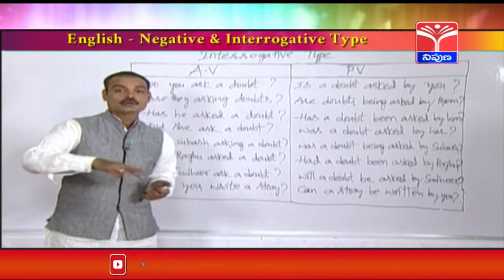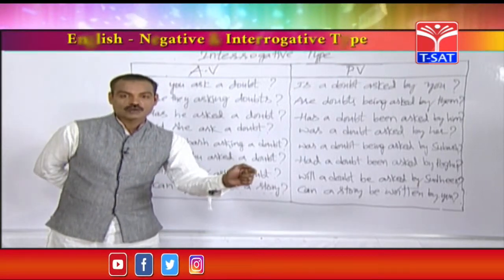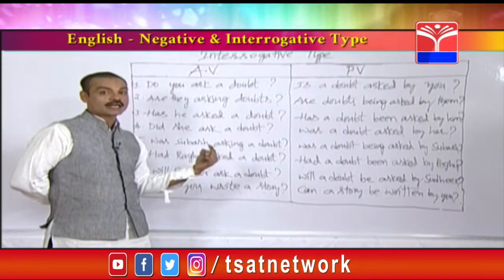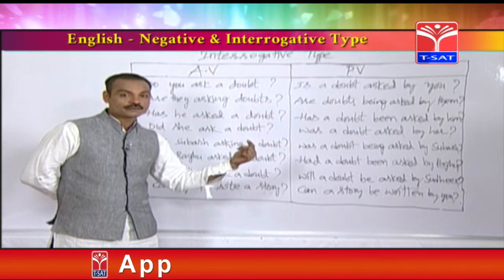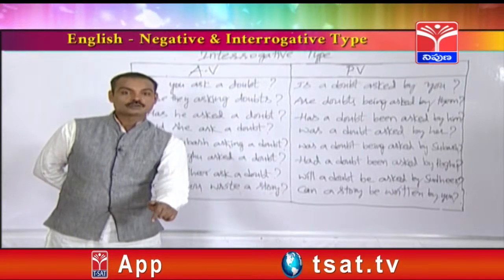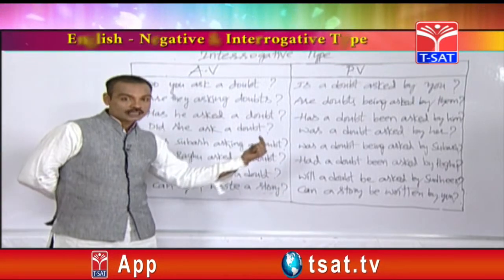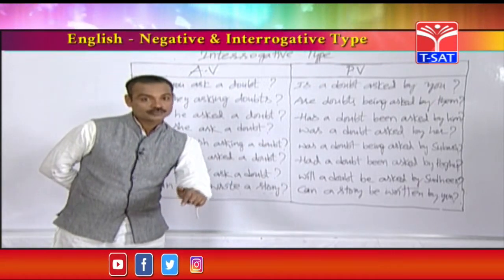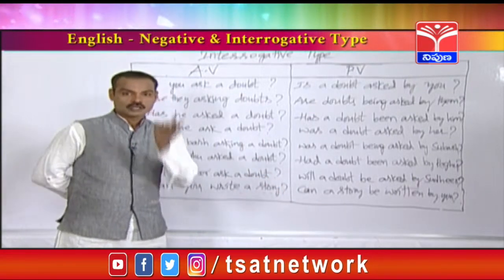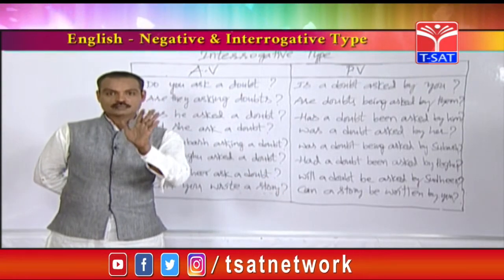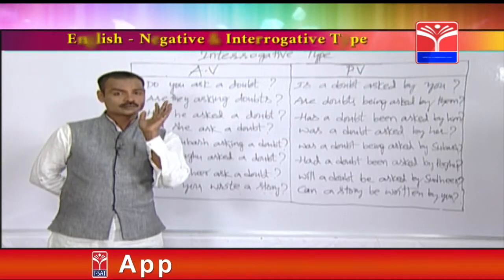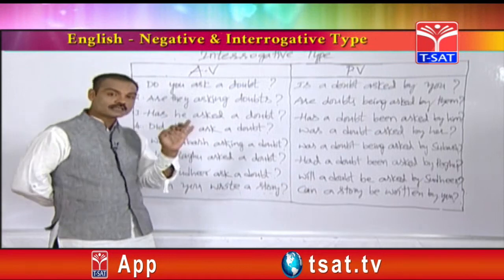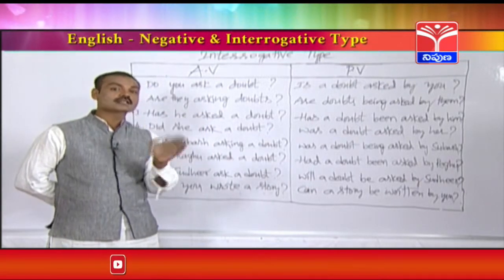For example, 2 options are there. One option has started with was, another option has started with were. So in the given active voice, if the object is singular, that answer should be started with was. In the given sentence, if the plural object is there, the answer should be started with were. So like that, friends, when the active voice starts with did, the passive voice should always be started with was or were.